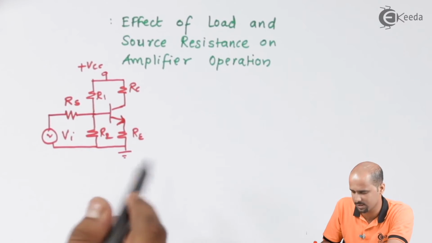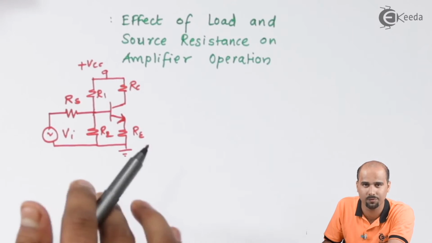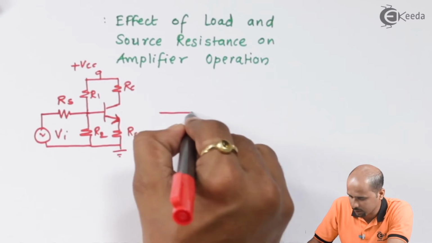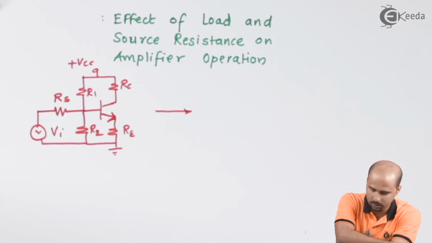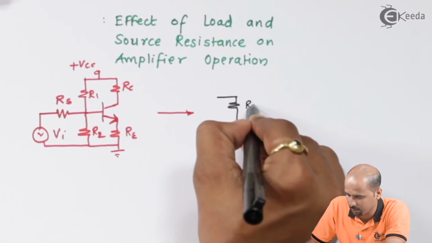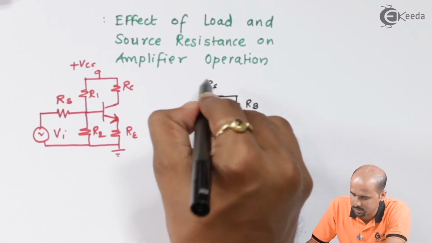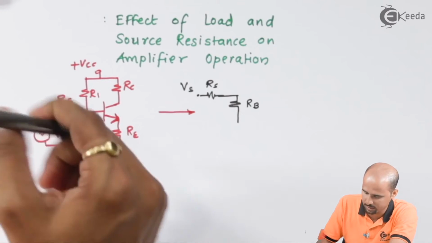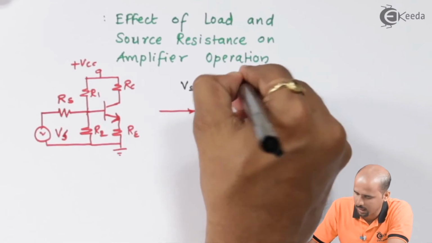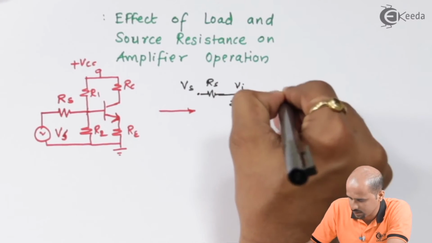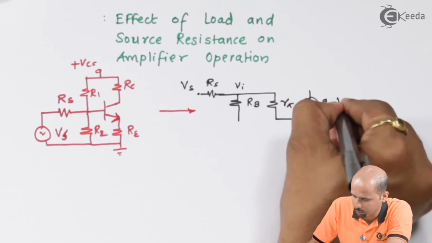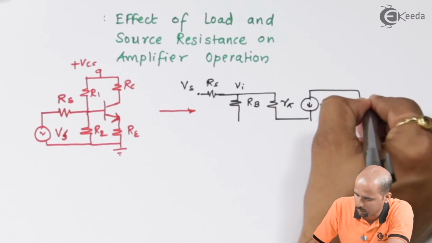As far as this DC is concerned, I know that the voltage gain, if a source resistance is not given, AV is equal to minus gm into RC. So first of all, we will convert this into the AC equivalent circuit. What will your AC equivalent circuit look like? Here this is your resistance RB and here your resistance RS. This is your VS, not Vi. Here your value Vi will be there, and this is your r pi, and this is your gm V pi and your value of RC.